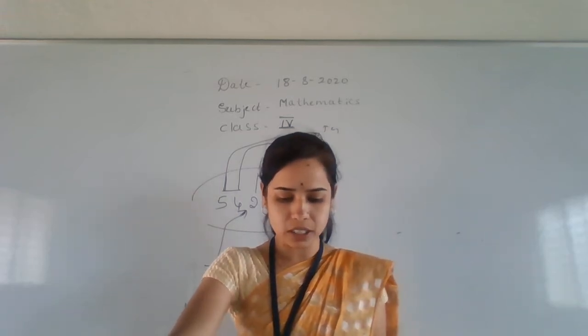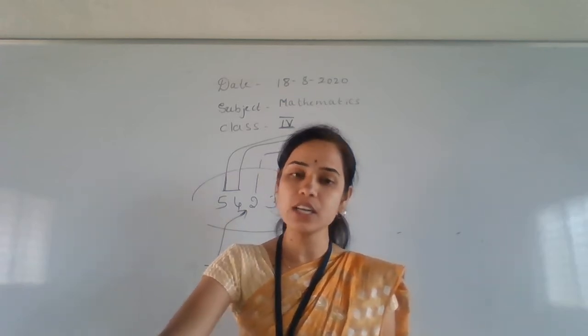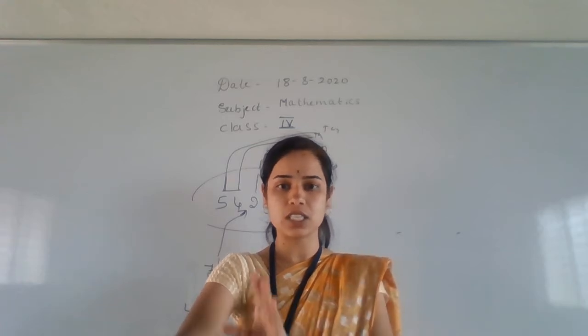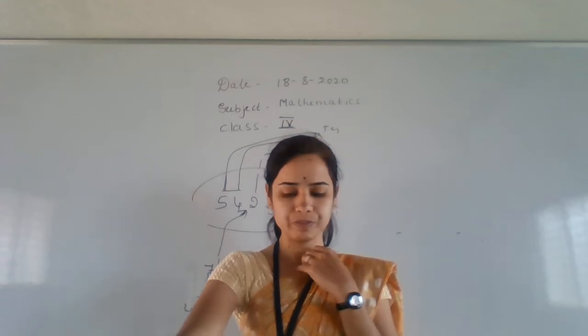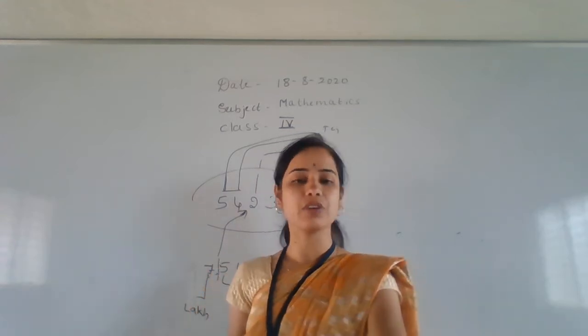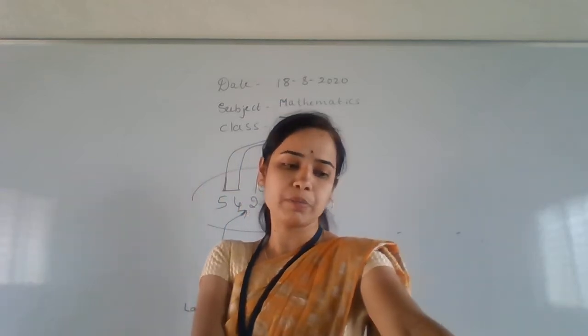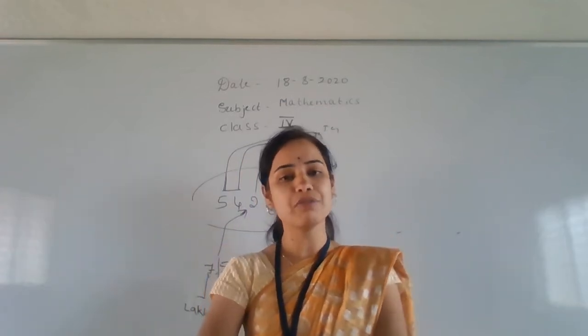Okay, after that, make 5 digit and 6 digit numbers. They told you to make 5 digit numbers, 5 digits means 10,000, 50,000, 60,000 like that. Then 6 digits means lakh. Next, round up 5 digit and 6 digit numbers. They have given some numbers, you have to round up the 5 digits. If the number contains 5 digits, that is called a 5 digit number.